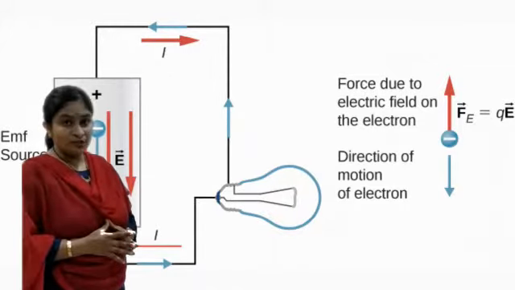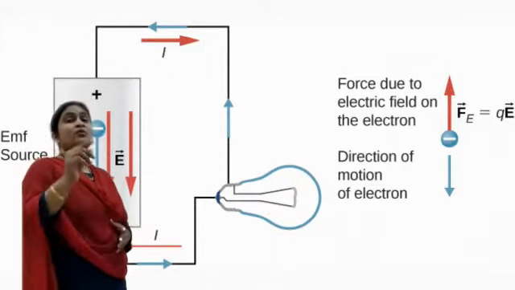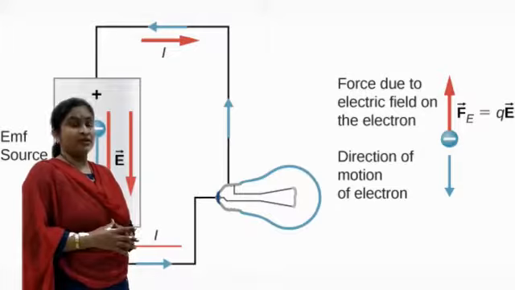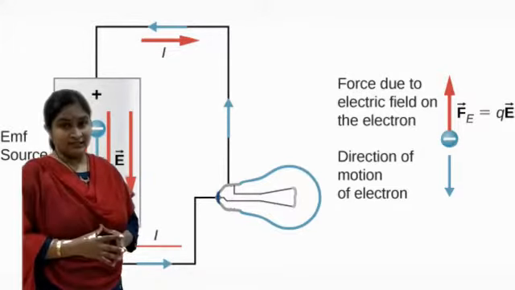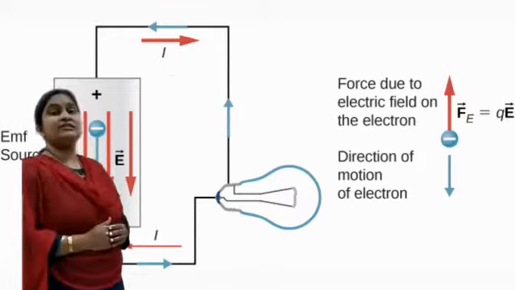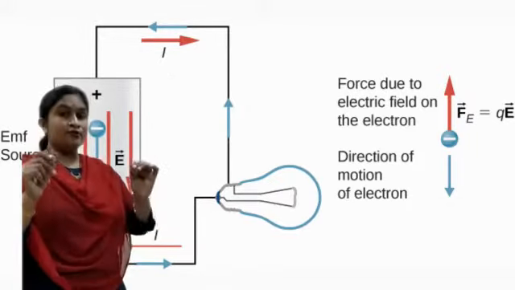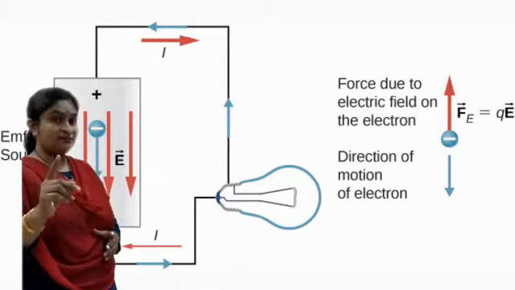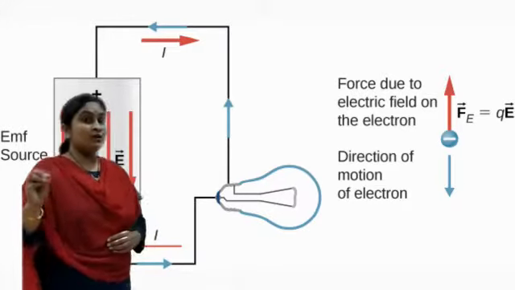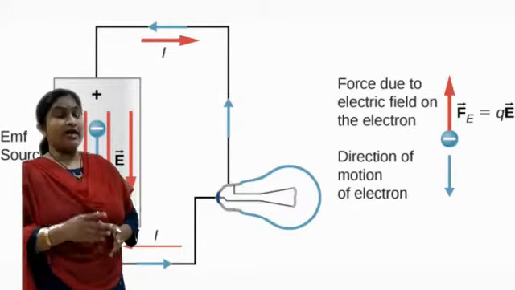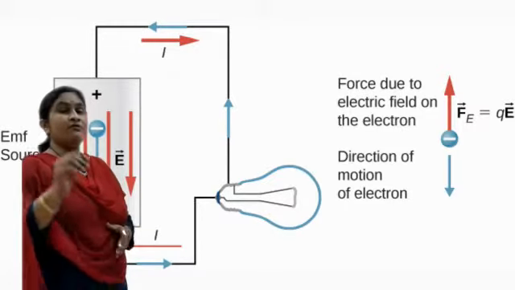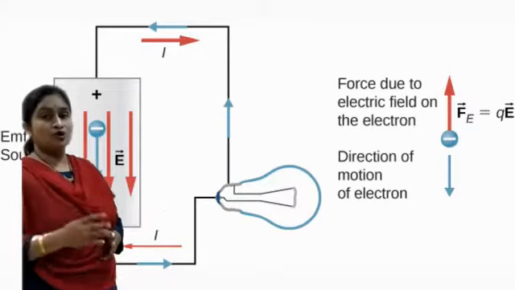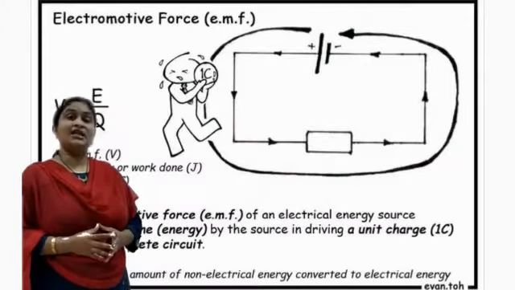Now how is the movement possible? That movement is possible only when we apply some force, some effort. When the word effort is there, we can say that effort is nothing but force. That force is the effort required to transfer the electrons from one position to the next position. And that external force, that effort, we consider as EMF. EMF is the electromotive force, which we measure in volts.